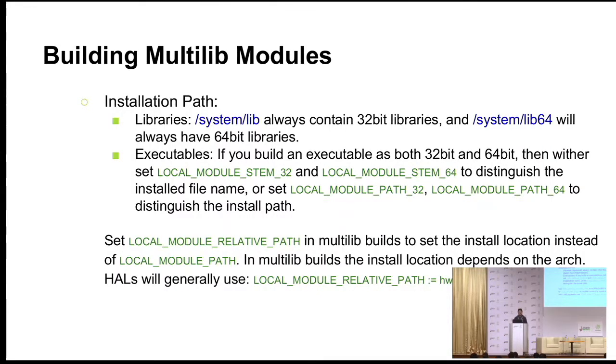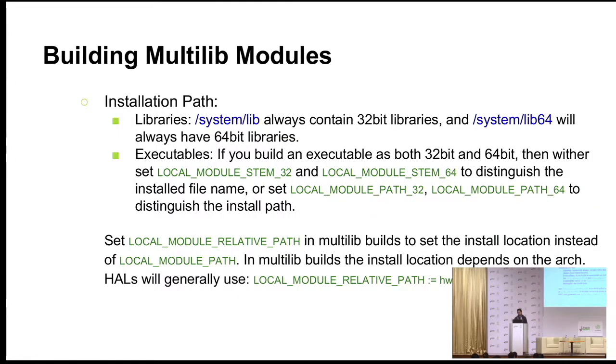Next thing is the installation path. As I said, all the system binaries, all the executables will go to system/bin, and all the libraries will go to system/lib. It will go to system/lib if you are using 32-bit libraries, and system/lib64 for 64-bit libraries. So for libraries, it is pretty straightforward. If you build a multilib library, the 64-bit library will go to system/lib64, and the 32-bit library will go to system/lib.